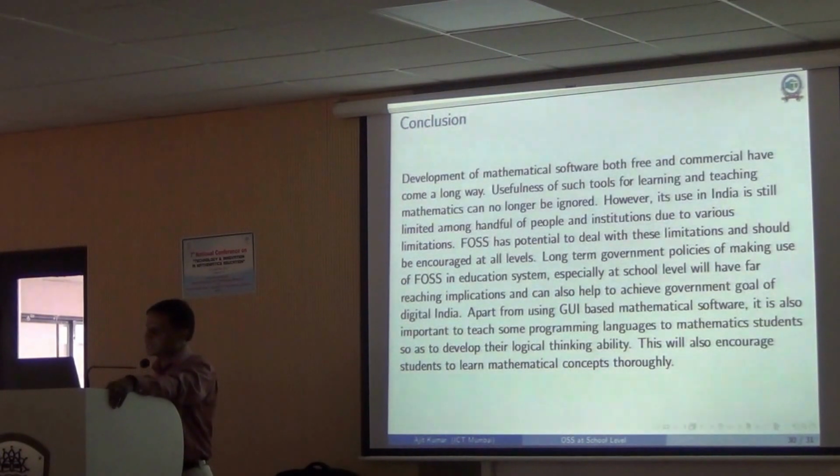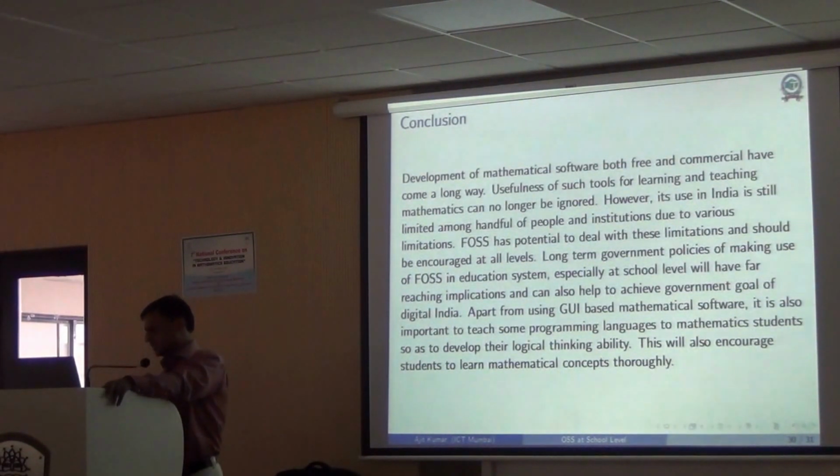This post has the potential to deal with some of these limitations, and it is certainly encouraged at all levels. Long-term government policy, as I mentioned, is also going to be very significant in this. And these tools nowadays, you can use from the internet directly or from smartphones. So this will encourage students to enhance their mathematical concepts.